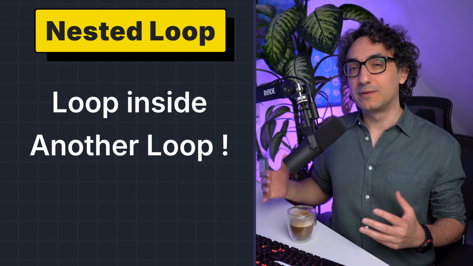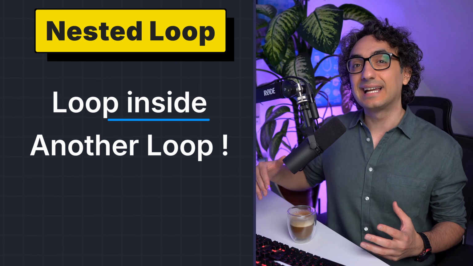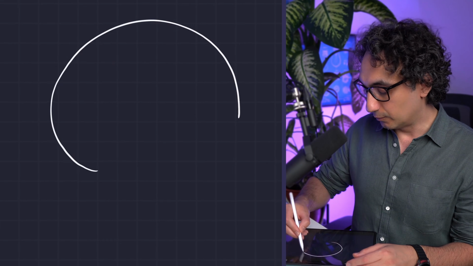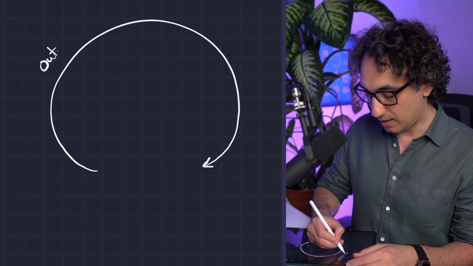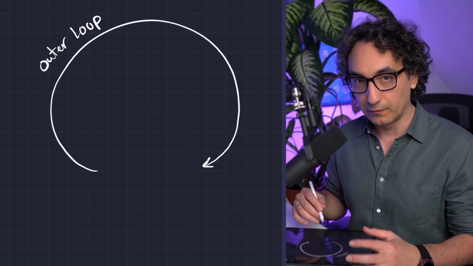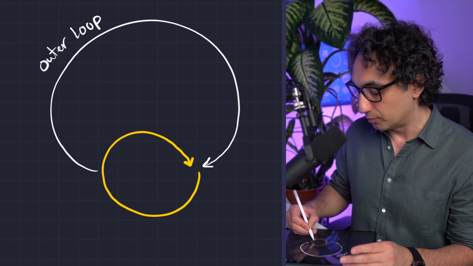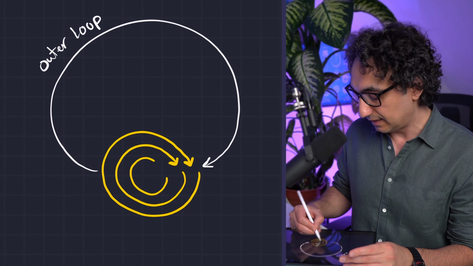Alright friends, so now we're gonna talk about something called nested for loop. A nested for loop is very simple. We have a loop inside another loop. So that means we have a big loop, we call it the outer loop. And for each run of this big loop, we're gonna run completely a smaller loop. And we call this one an inner loop.